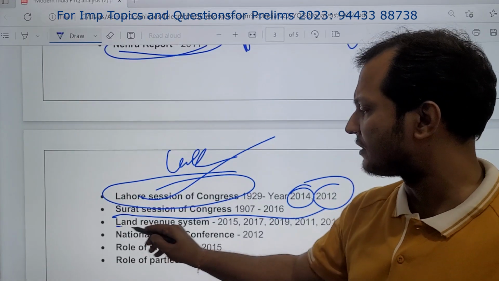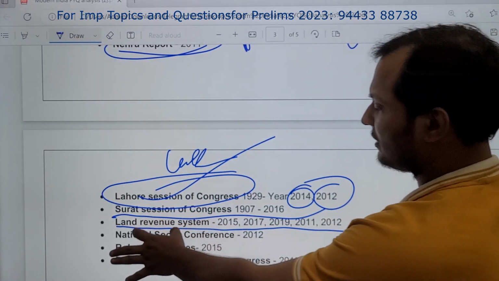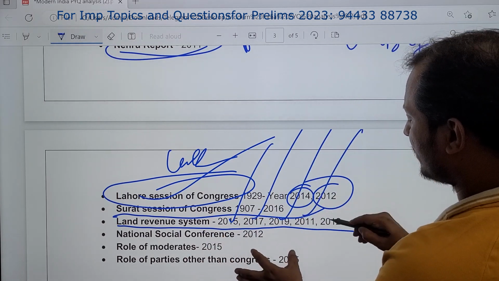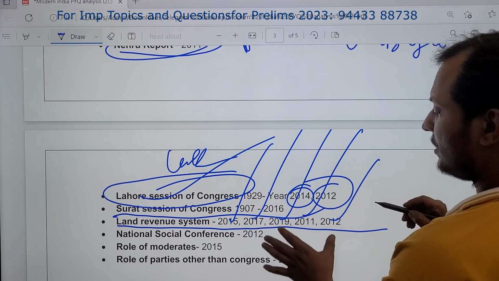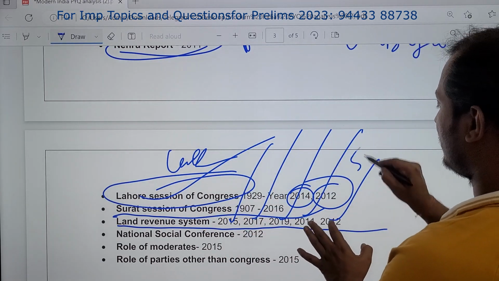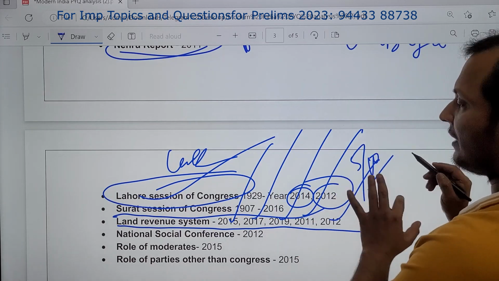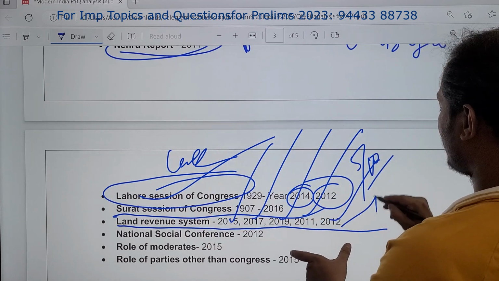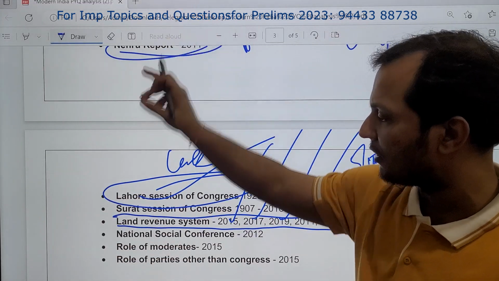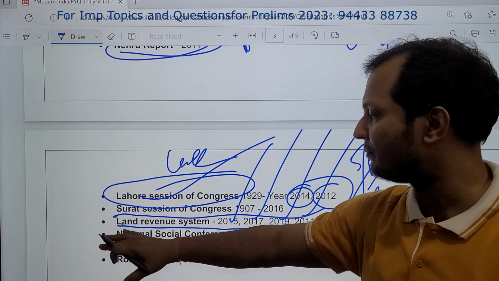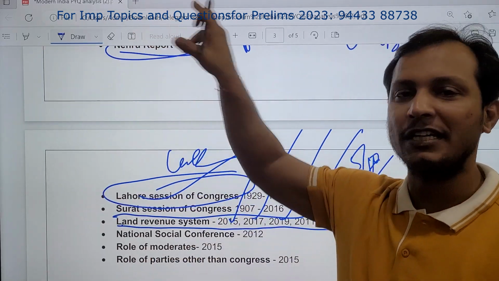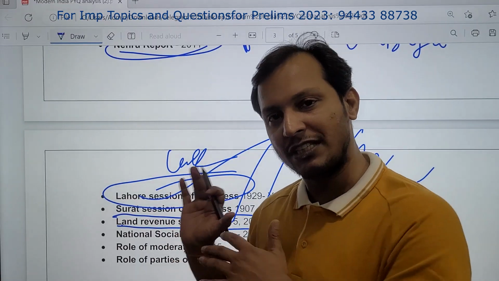Next, land revenue system, which I have already told you. See how many questions have come. 2015, 2017, 2019, 2011, 2012, land revenue system. See, in the last 10 years, 1, 2, 3, 4, 5 times they have asked. So this year again very important. Permanent settlement, Ryotwari settlement, all these are very important. This should come in the British policies. By mistake it has come here. Please forgive me for this. I'll amend this and put it in the British policies. I'm going to share this with you, don't worry.